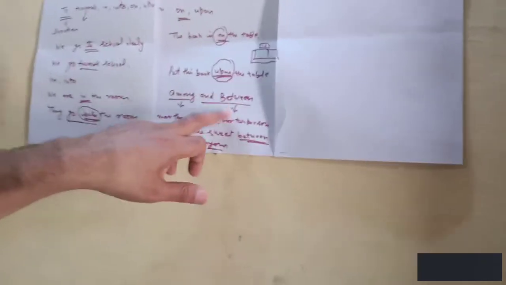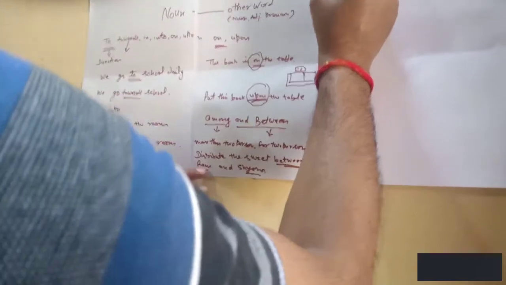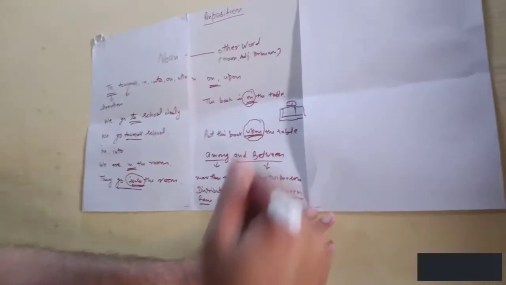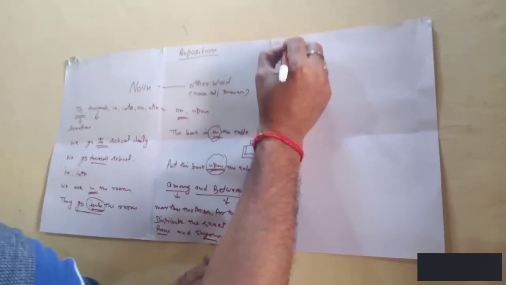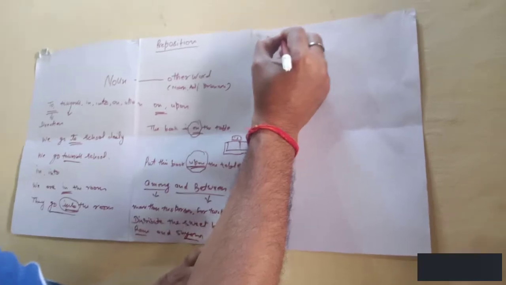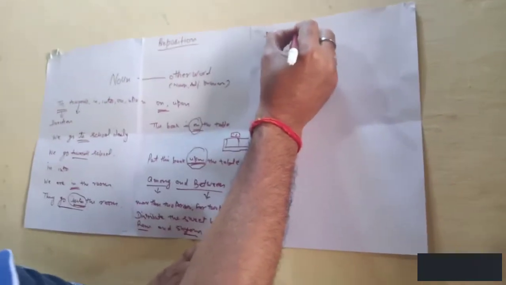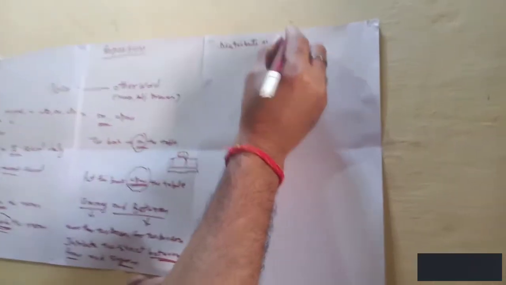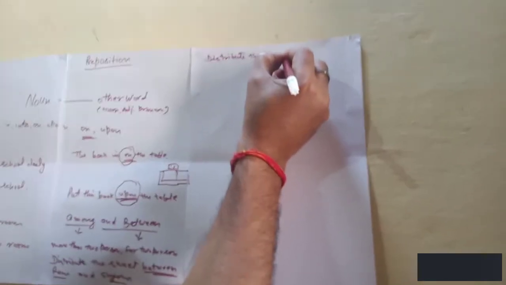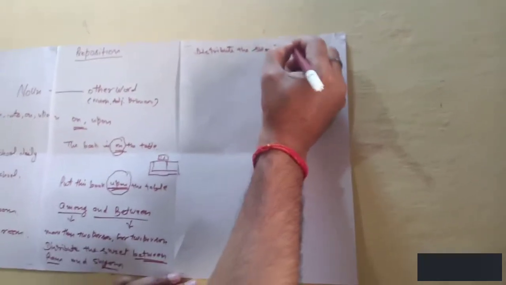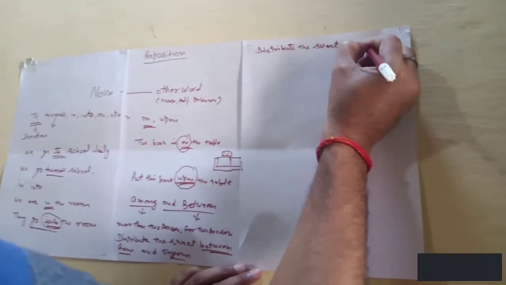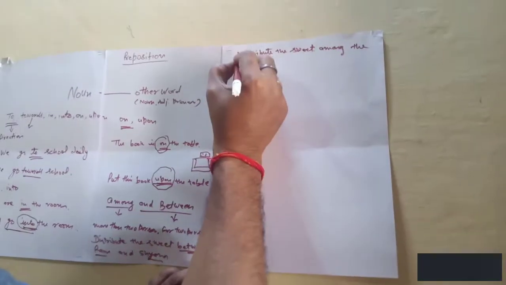But when we use among, it is used for more than two. Distribute the sweet among the people.